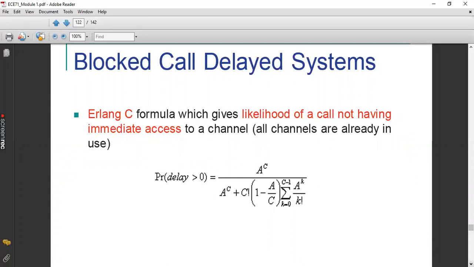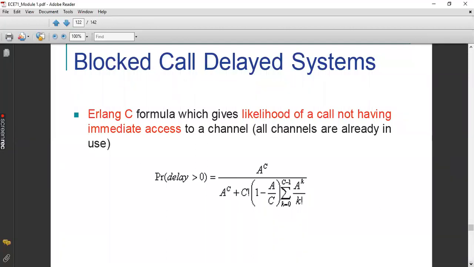Probability of delay greater than 0 is given by A raised to C whole divided by A raised to C plus C factorial multiplied by (1 minus A by C) into sigma k equal to 0 to C minus 1, A raised to k divided by k factorial. Don't go for the derivations and all. You just need to write the formula as such. This is the Erlang C formula, and the parameters you need to pinpoint.